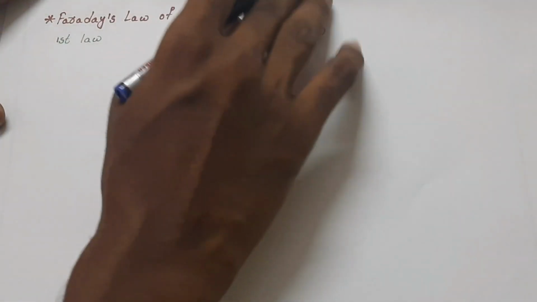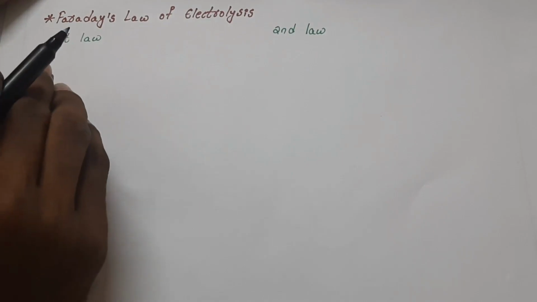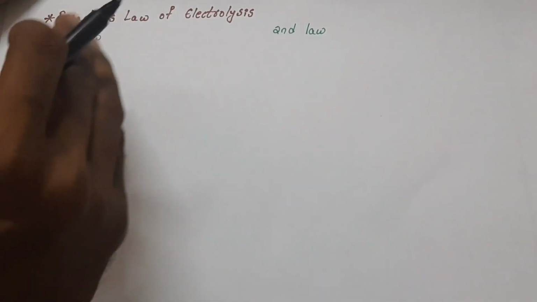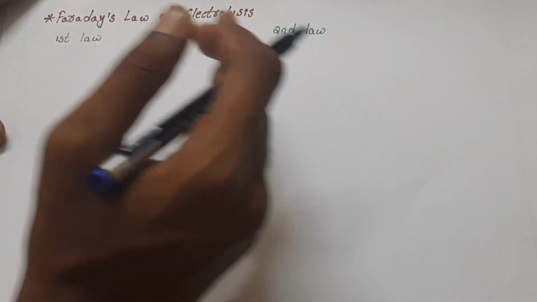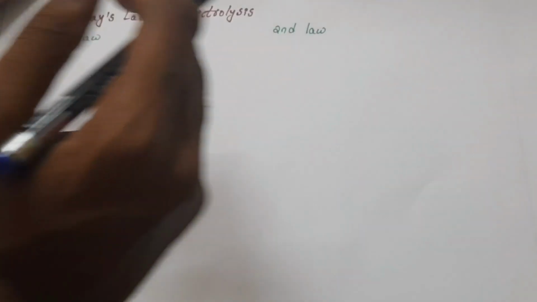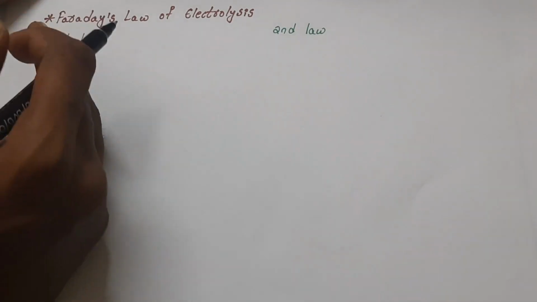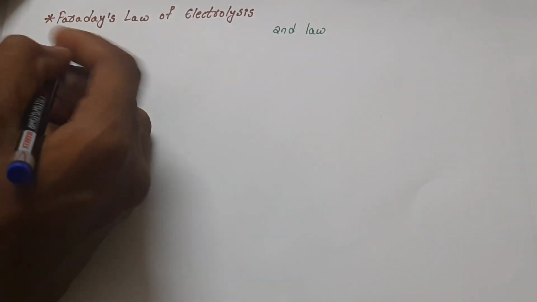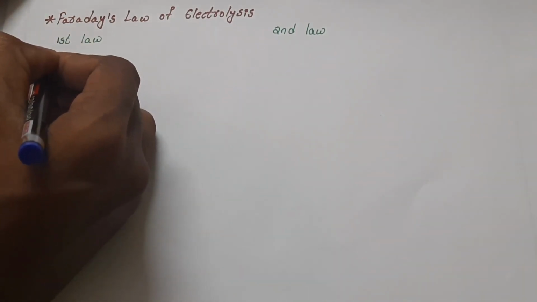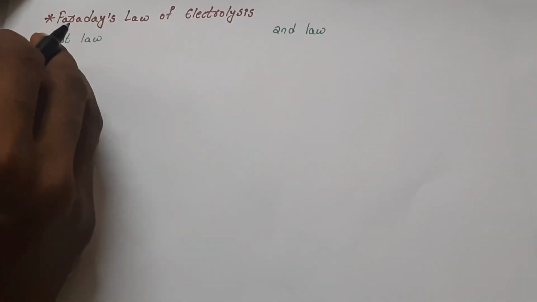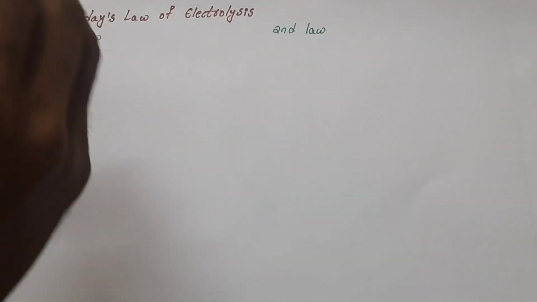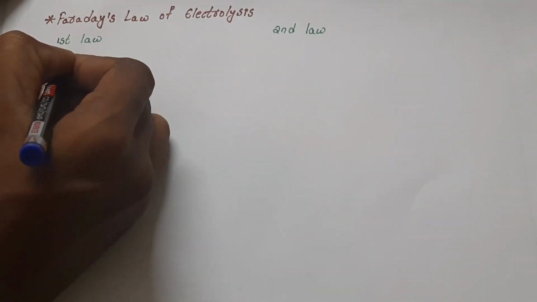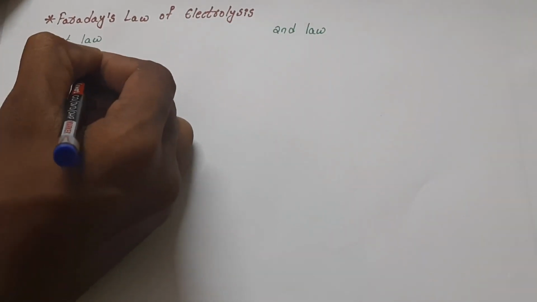Now let us look at Faraday's laws of electrolysis, which explain the electrolysis process in detail, as the first law of Faraday and the second law of Faraday. The first law explains that during electrolysis, as the reactions take place and material is deposited, the amount of material deposited is directly proportional to the amount of current passed.